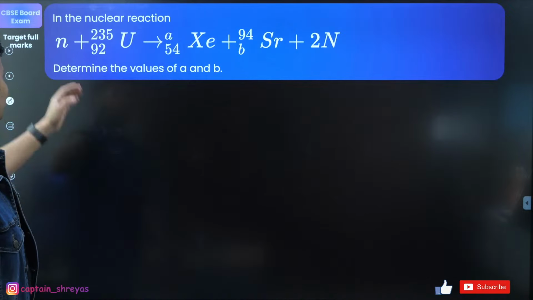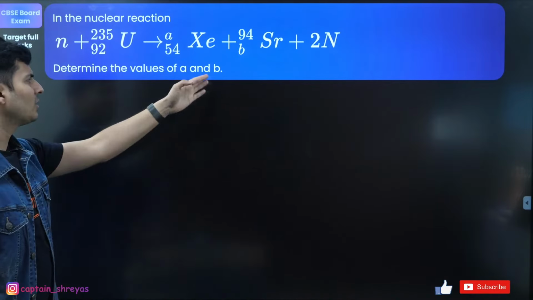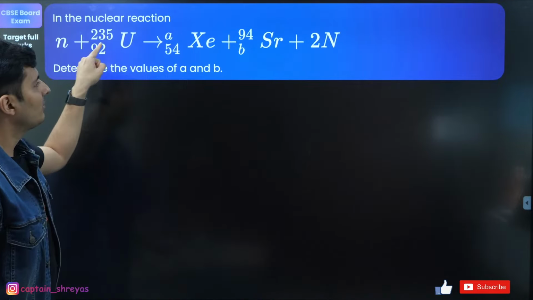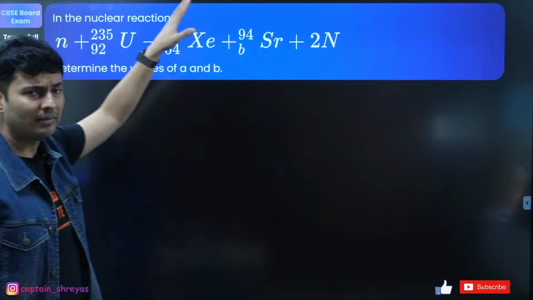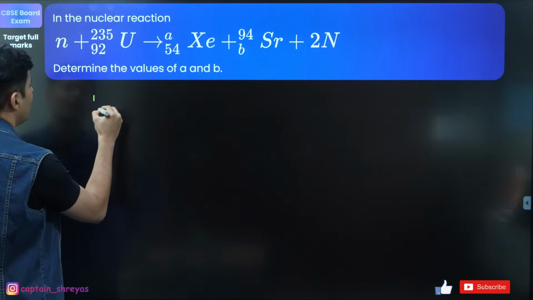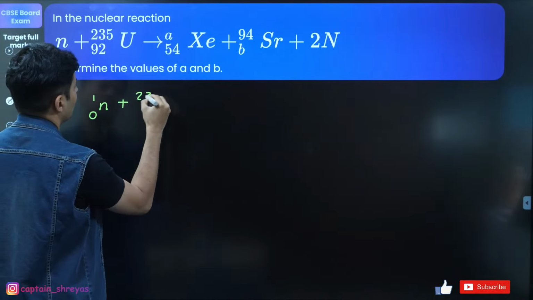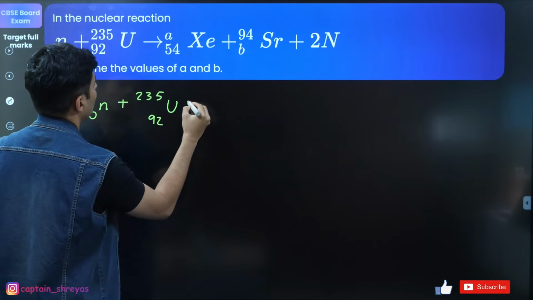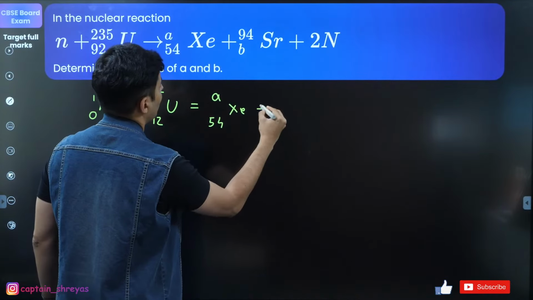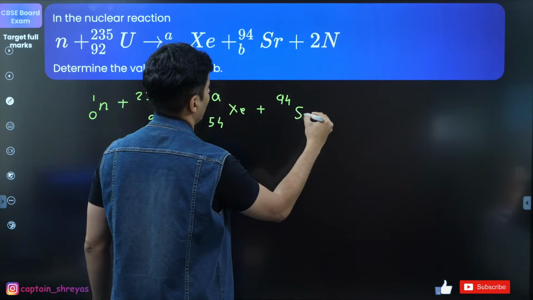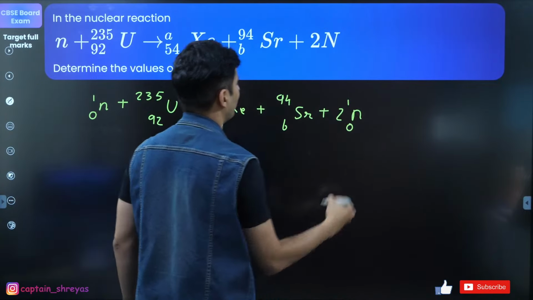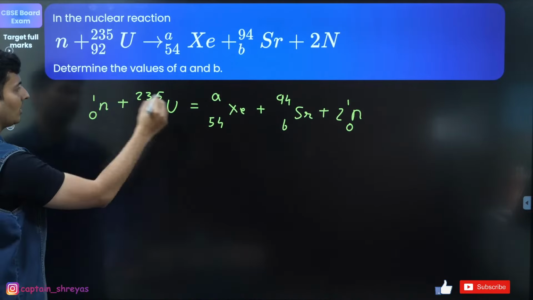Okay, moving on. In the nuclear reaction, determine the values of A and B. Very simple question. Let's see if you can solve this. First of all, this is a neutron. Please understand that this is also a neutron, by the way. So try to solve the question now. So this should be basically 1n0 plus 235U92 is equal to A Xe 54 plus 94 Sr B plus 2 1n0. So basically balance the equation on the top and at the bottom.